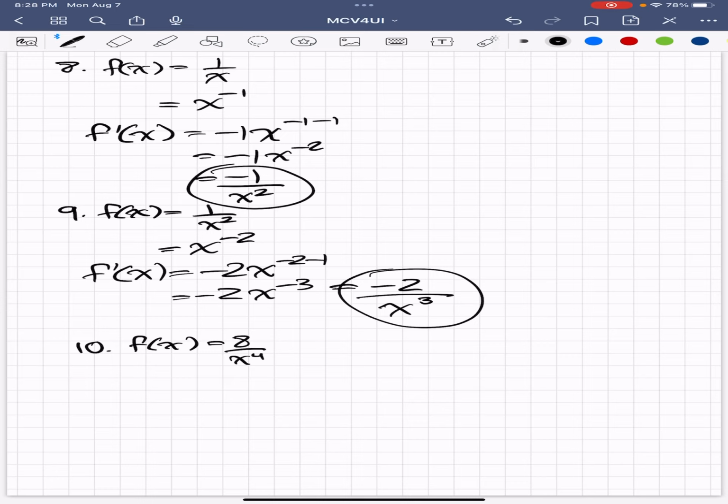And now we have a super duper complicated rational function, and we're going to try and find the derivative of it. AKA, we just have a higher exponent and a coefficient on the top that is not 1, so it's going to be beside that coefficient. And let's begin. So we're going to bring the x to the power of 4 up. It's going to become a negative exponent.